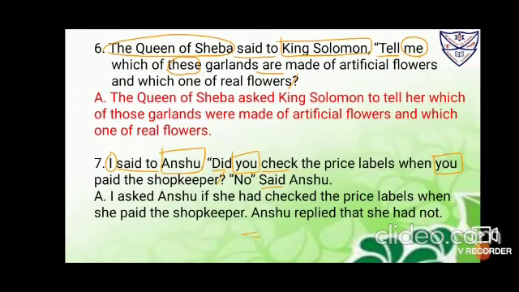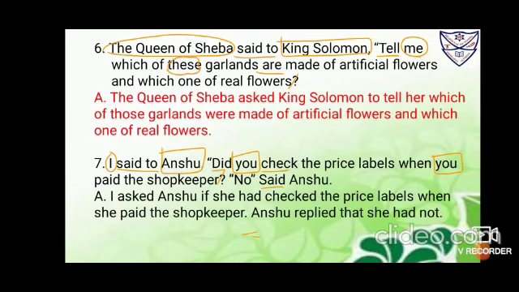Now next, I is the speaker, circle it. Anshu is the listener, box it. You again second person, so you have to box again. This is you, second person, box. So second person changes with the listener. Listener is in third person, boy. So did you check will become did he check. When you paid, when he paid. Okay. Now pronoun is done.